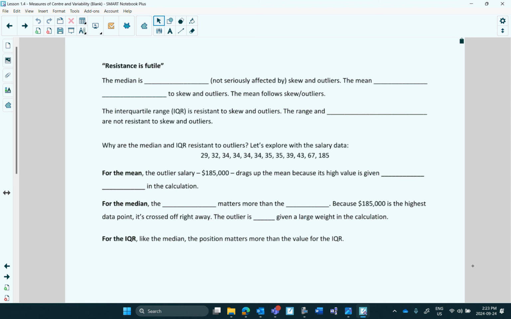So what we say is the median is resistant to outliers. So it's not seriously affected by outliers or a strong skew.